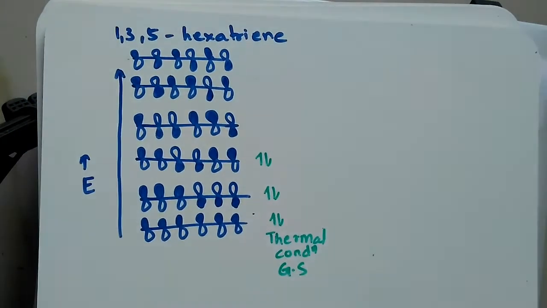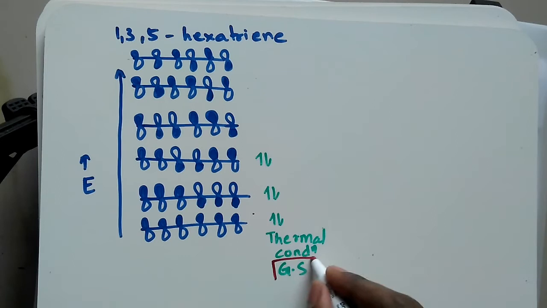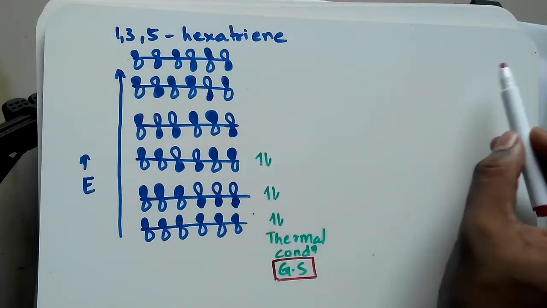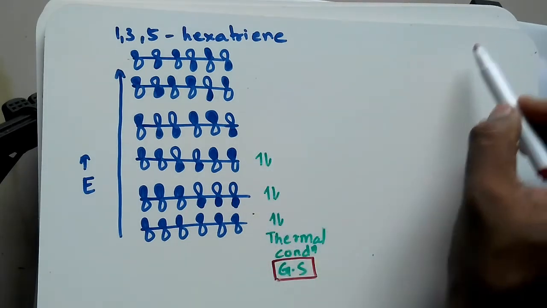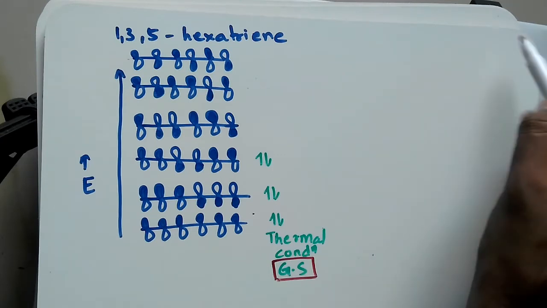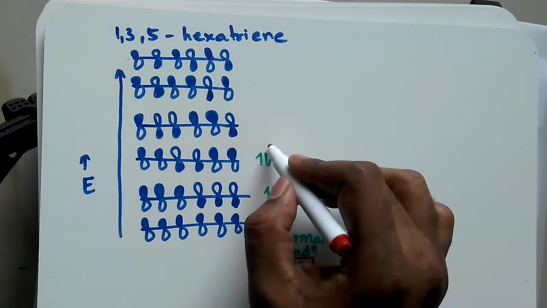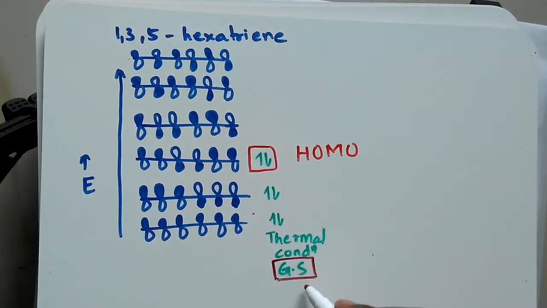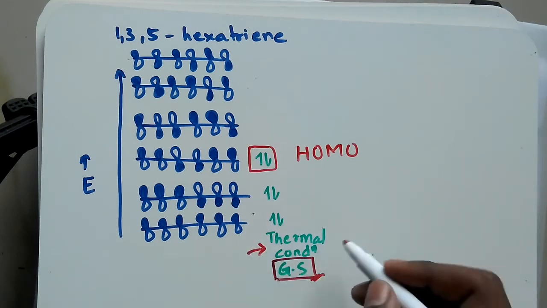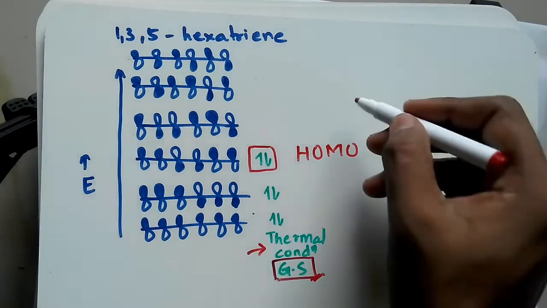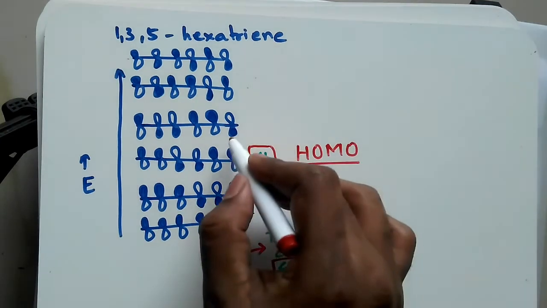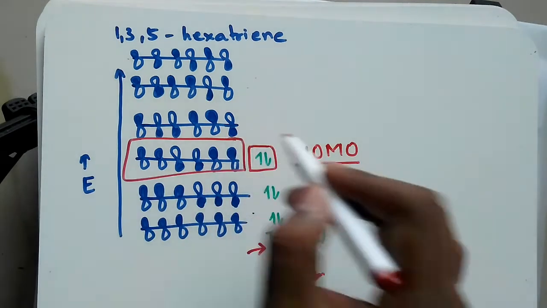Thermal condition means that we have to check for the ground state, and previously in other parts of the video I have explained this; if you want to check the other part, the link will be at the topmost right corner. Now, this is the highest occupied molecular orbital for the ground state, which will be the thermal condition. Photochemical condition will be the excited state, which is a different topic at the moment. So the HOMO over here is this part.